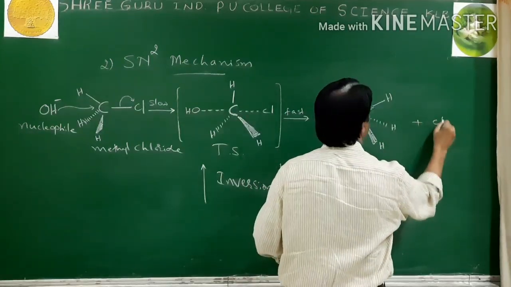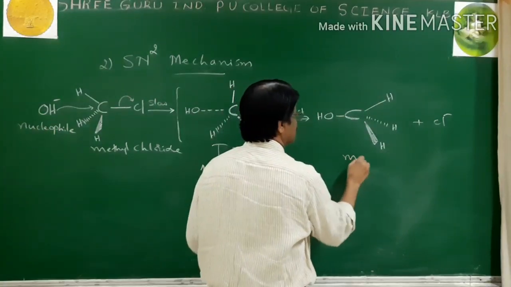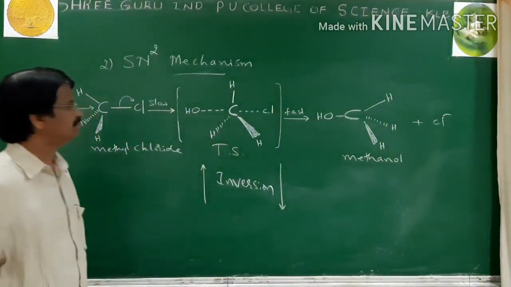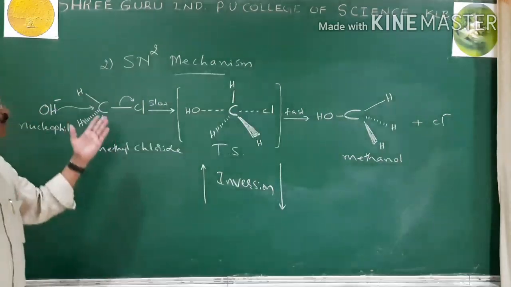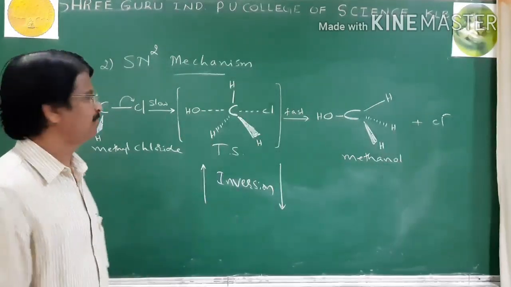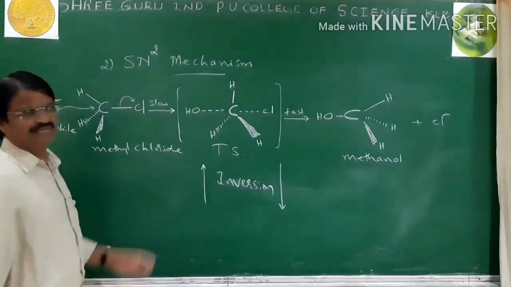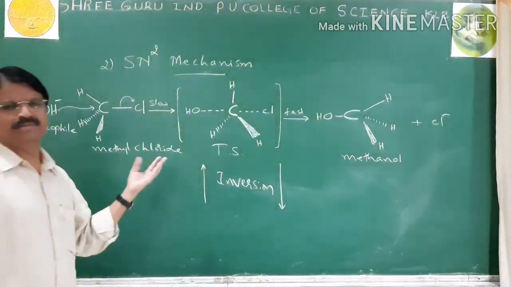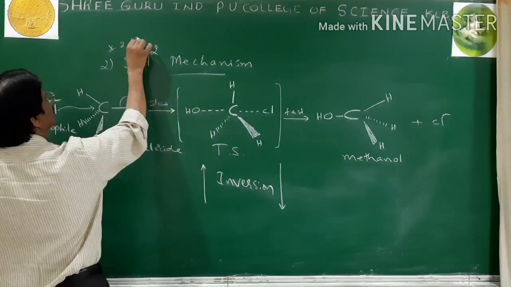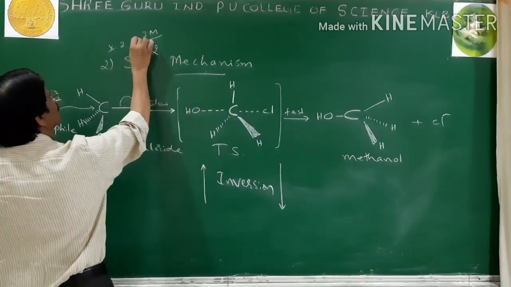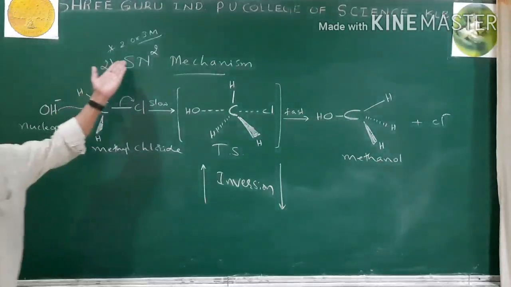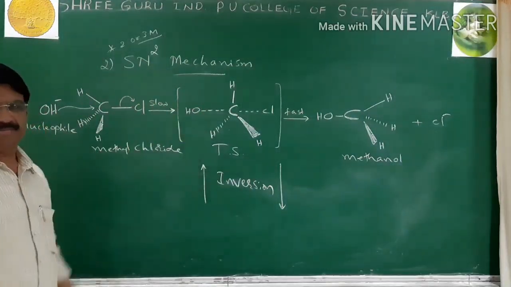plus Cl minus. This is methanol. So this is the mechanism of SN2 reactions. It is also important: in a few papers, maybe two to three papers, this question appeared, and it carries 2 to 3 marks. It can be a 2 mark question or a 3 mark question on the SN2 mechanism.